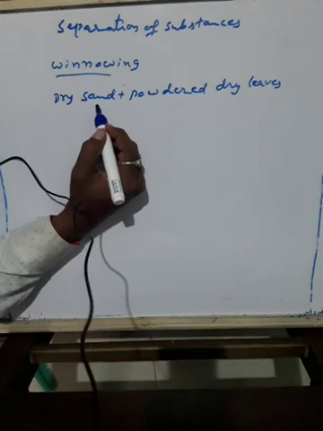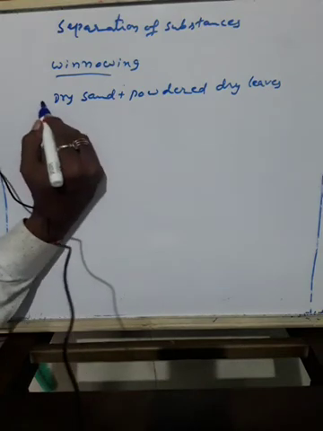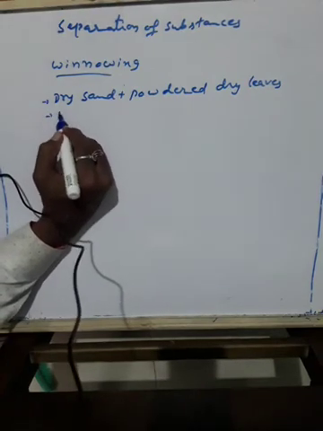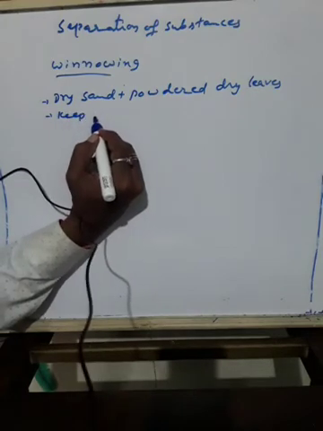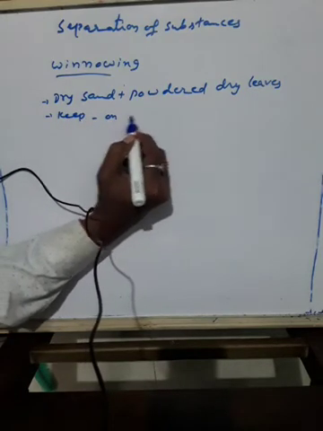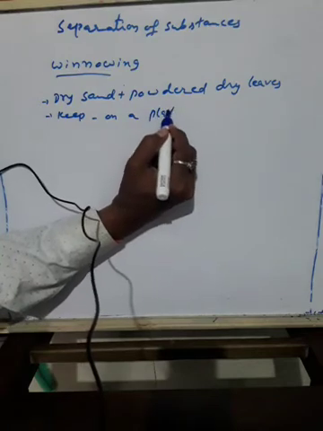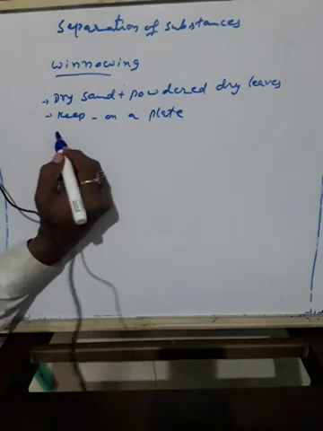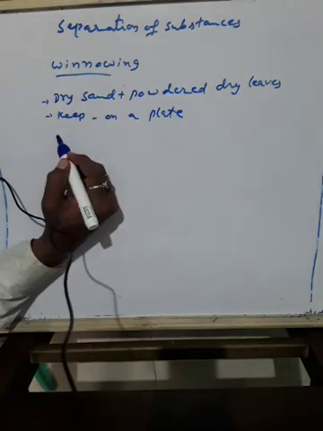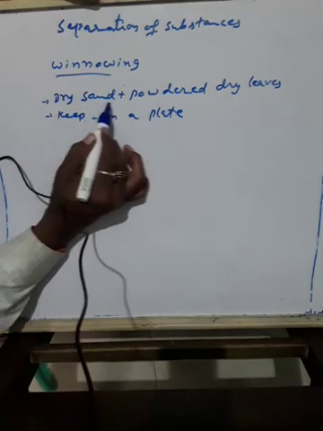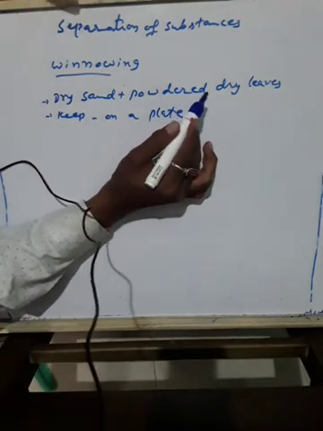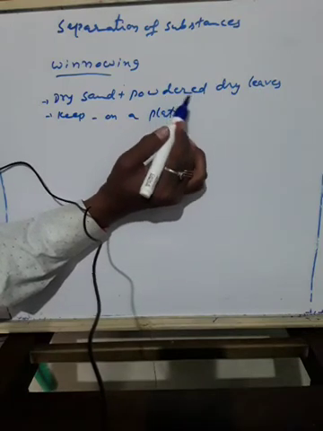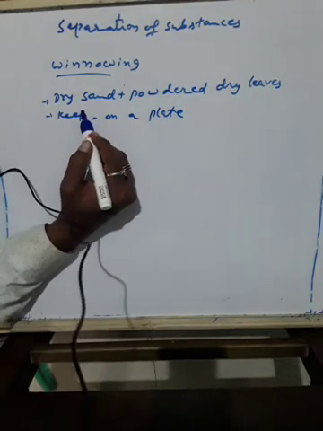Keep the mixture on a plate or a newspaper. First you are taking it and keeping the mixture where? On a plate. Then observe it. Can the two components be made out easily? Can you find easily the powdered dried leaves and the dry sand?